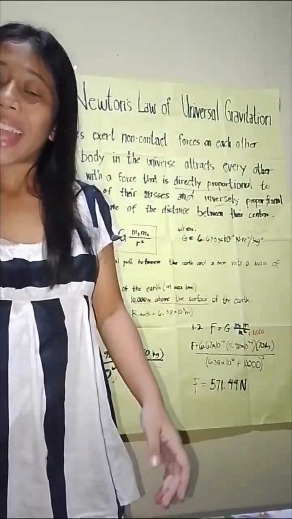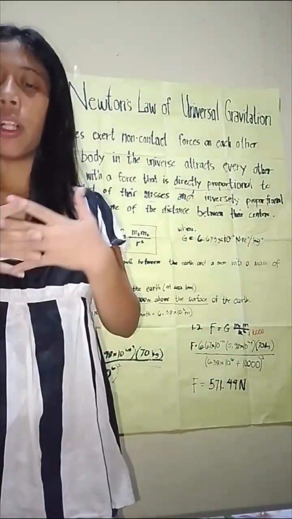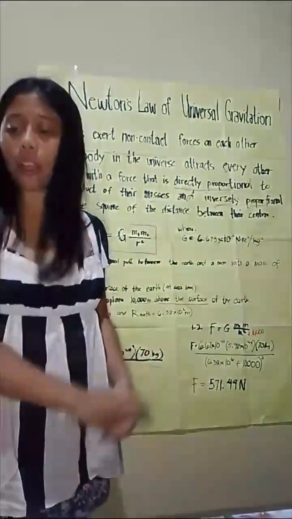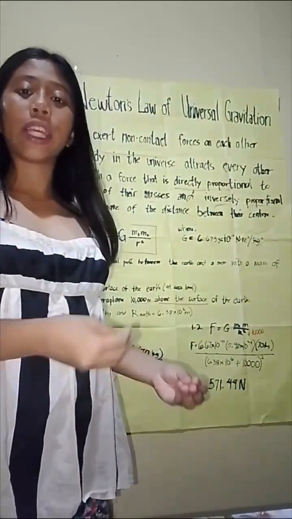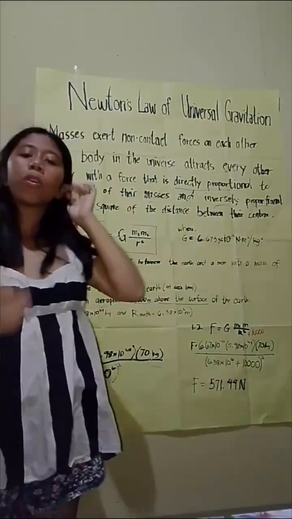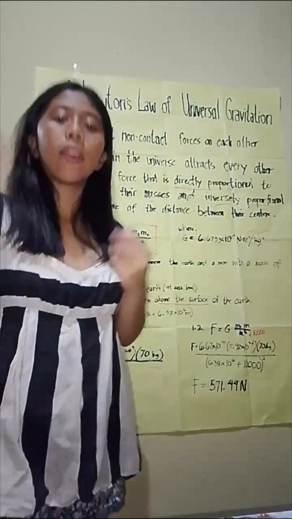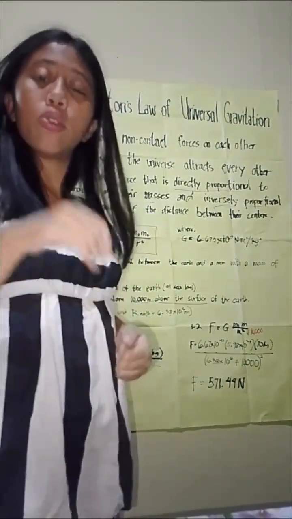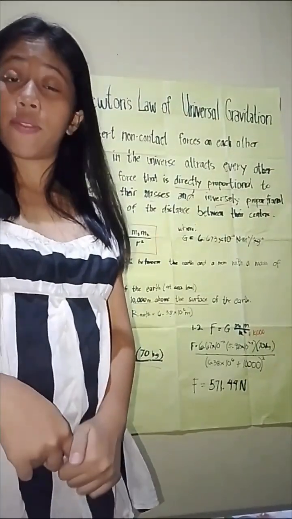So whenever anything has mass, it will exert a non-contact force. It will exert a force on anything else that has mass.